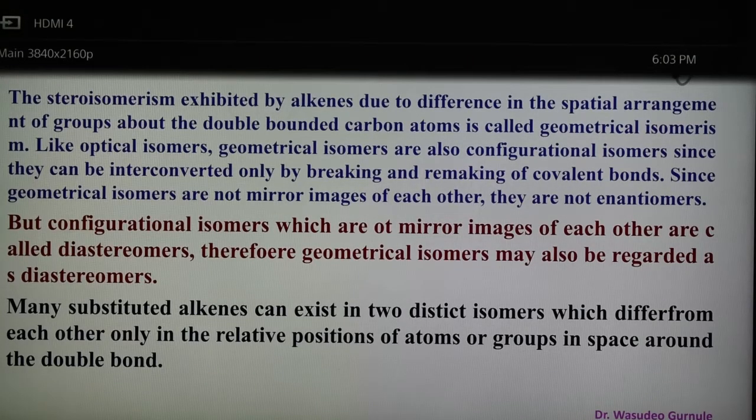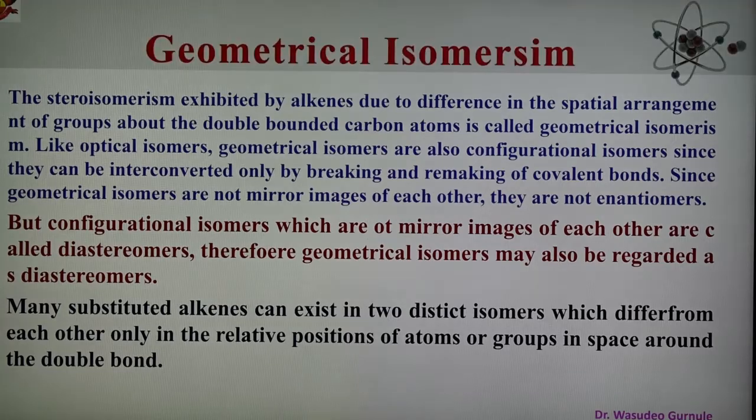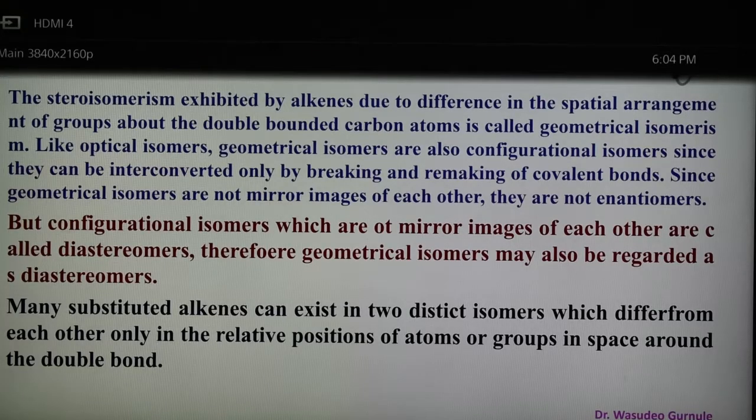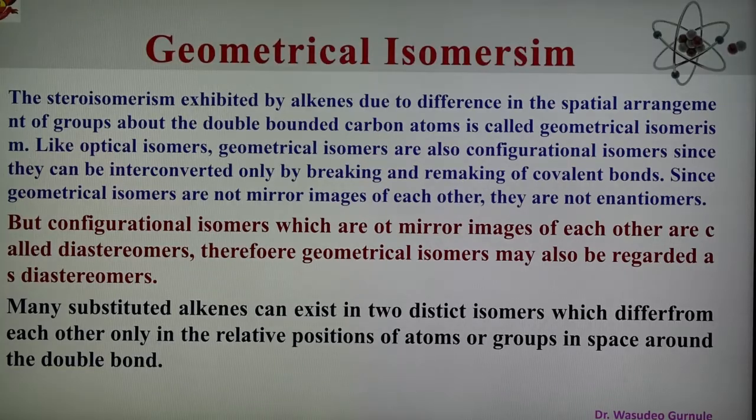But configurational isomers which are not mirror images of each other are also known as diastereomers. Therefore we can say that geometrical isomers may also be regarded as diastereomers, and many substituted alkenes can exist in two isomers which differ from each other only in the relative position of atoms or groups in space around the double bond.